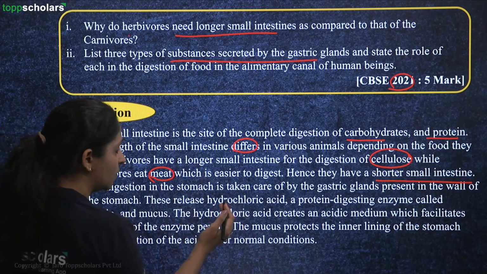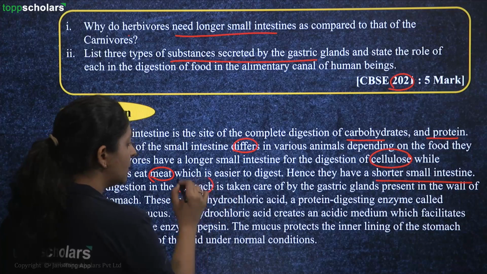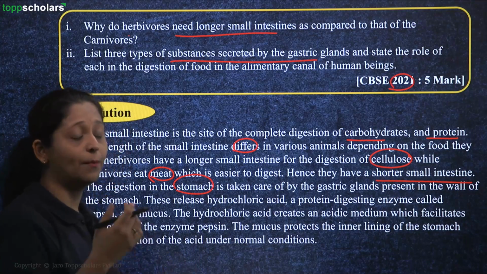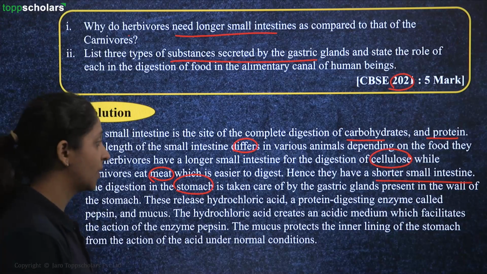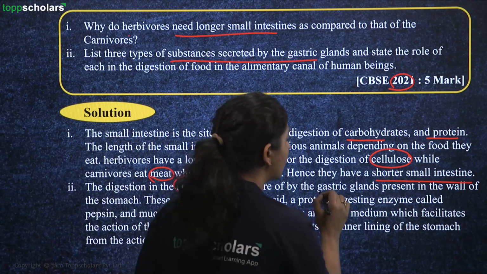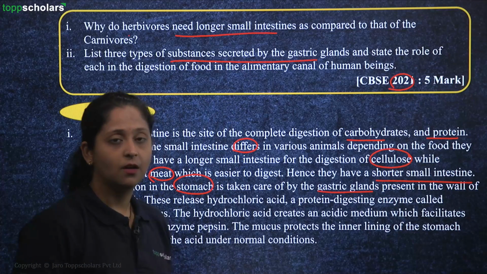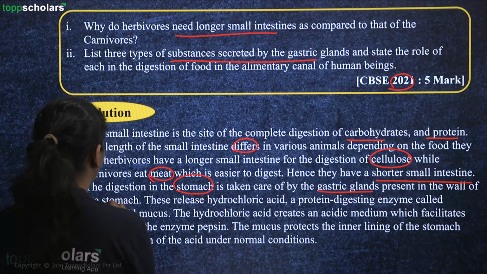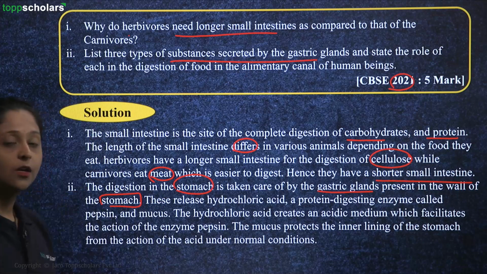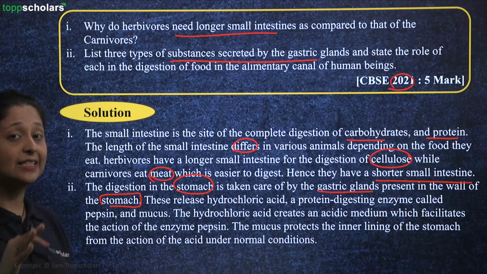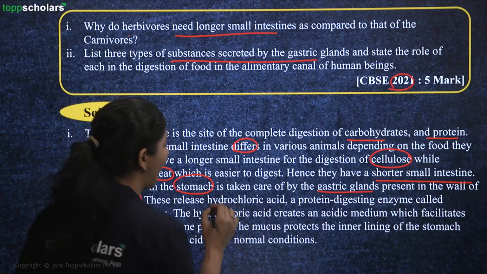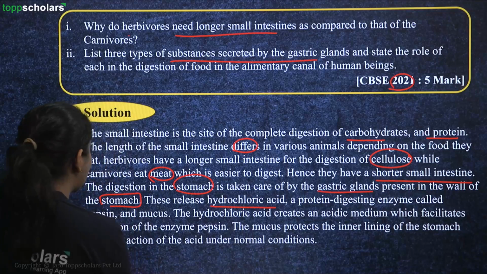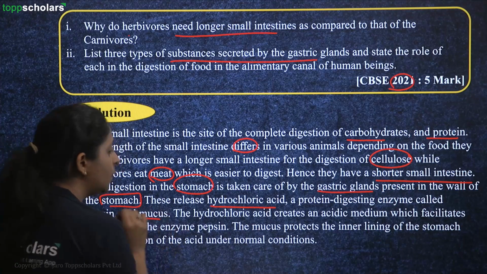So in the process of digestion, the stomach is taken care of by the presence of digestive glands or by the presence of gastric juices, okay? And these gastric juices are coming from the gastric glands. So where are these gastric glands actually present? They are present on the wall of your stomach. So what are they going to release? They release substances such as hydrochloric acid. They release a protein digesting enzyme called pepsin, and they release mucus.